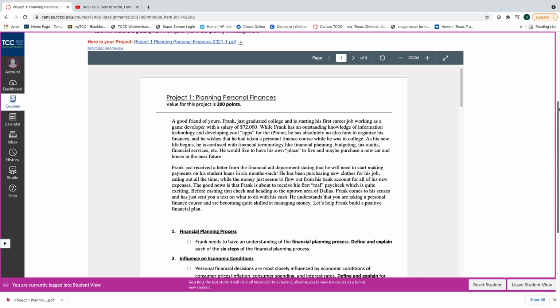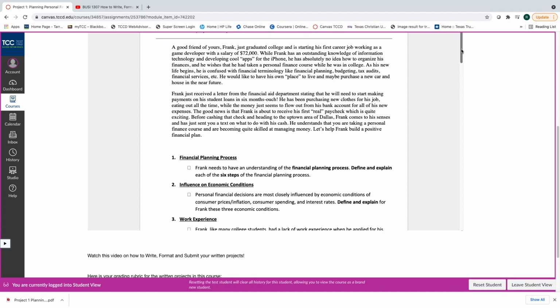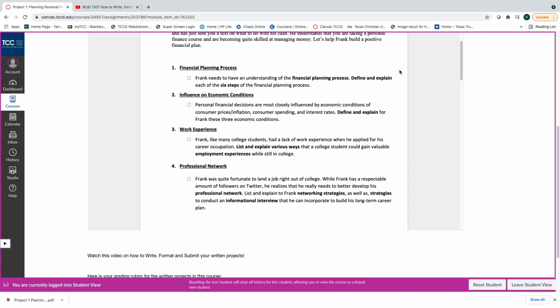As we look at this project, I have designed the course that we're going as a case study in our work here. And so a good friend of ours, Frank, just graduated college and he's starting his first career job working as a game developer with a salary of $72,000. And so we're going to take Frank all the way through graduation to retirement. And this is what we're going to do. We're going to help him answer these questions. I believe if you can help somebody else, give others advice, that advice will be really good for ourselves as well.